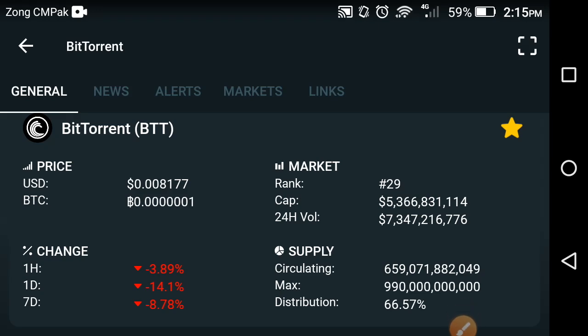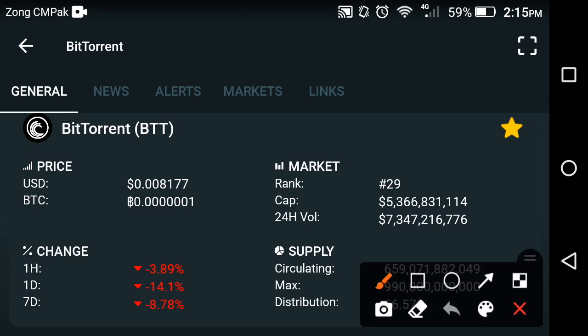In this video I'm going to show you the live price prediction of Bittorrent coin and what's the next target of Bittorrent. Now as you can see here on the screen, that is the live price prediction. The price change, the market cap and the change occurs, and what's the next target of Bittorrent, I will show you in this video.